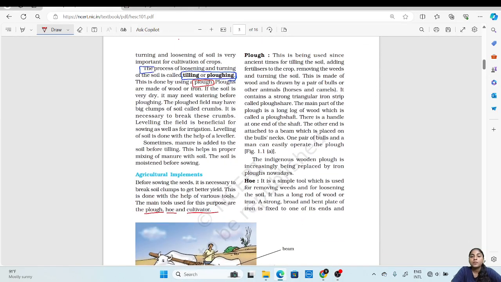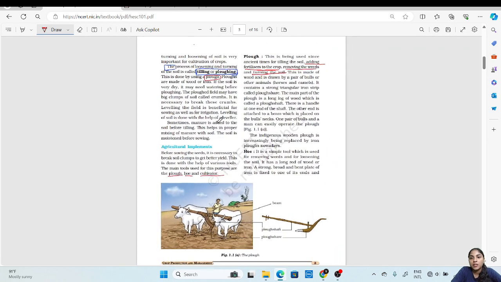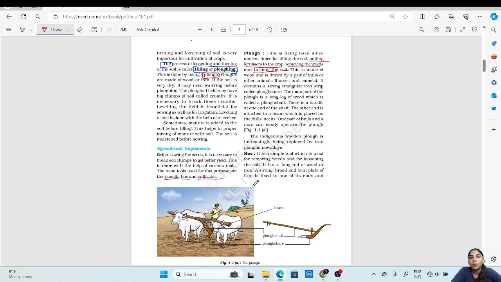So plow. This is a tool or instrument which has been used since a long time. Since ancient times, it is used for plowing or tilling the soil. Now, this instrument is also used for adding fertilizers to the crop, removing the weeds, and turning the soil. As we can see here in this picture, this plow is made up of wood and it is drawn by a pair of bulls. So a pair of bulls and a man is required to use this instrument.